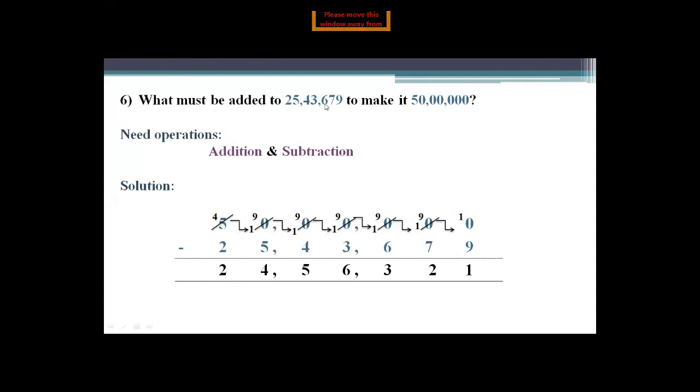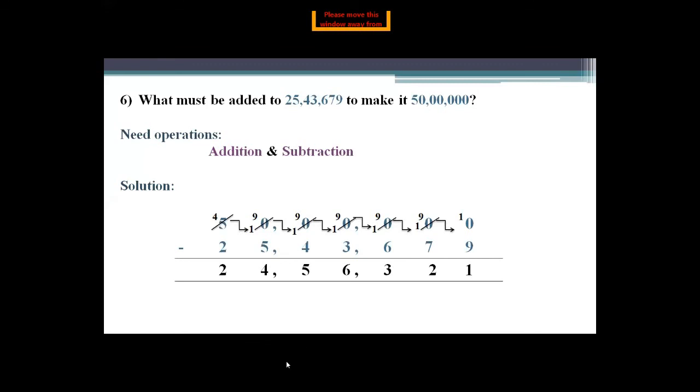Then this comes at the place of minuend and this comes at the place of subtrahend. So 25 lakhs 43,679 comes at the place of subtrahend and this is the minuend. First of all, which operation do you use? Subtraction operation, okay. Here all the digits are 0. First of all, you take a borrow from 5, the 7th digit.